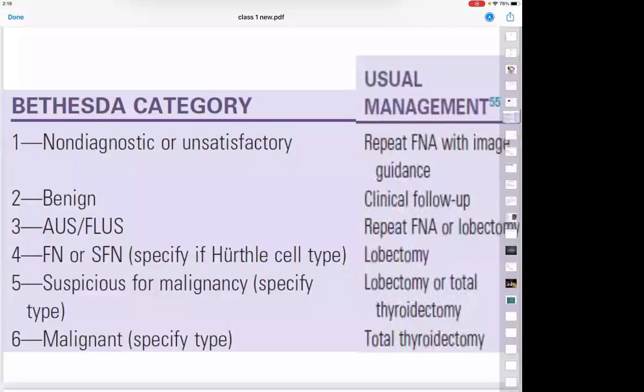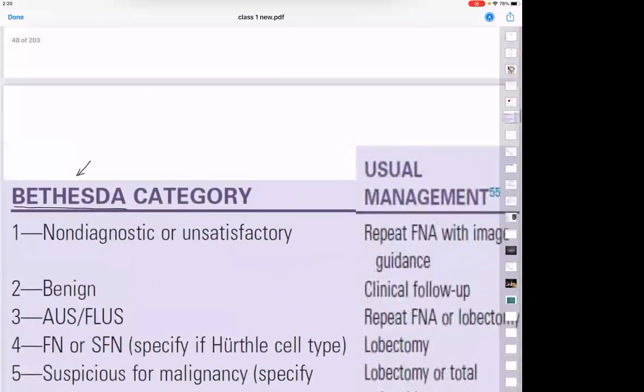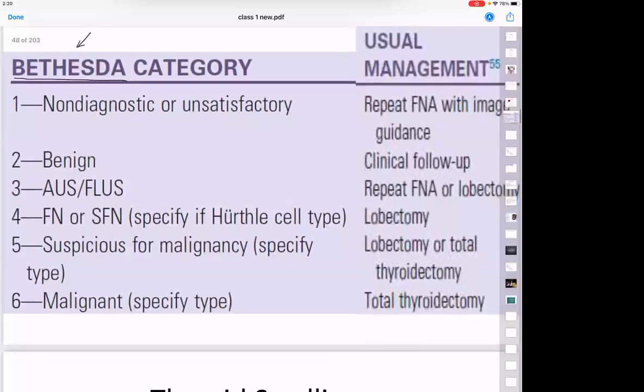Okay. The pathology reporting of an FNAC, not only in thyroid but also in breast and other tissues, goes by a term that I'm making you learn today. That was the Thy classification. What is this type of FNAC finding called? It is called the Bethesda classification. Please understand the Bethesda classification.